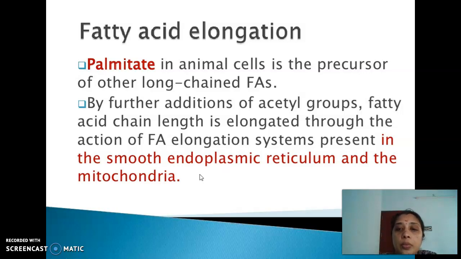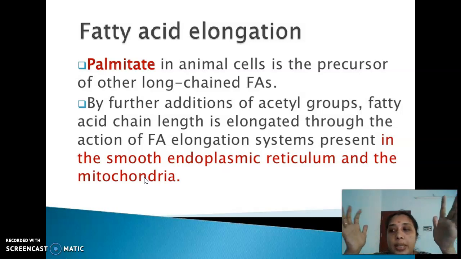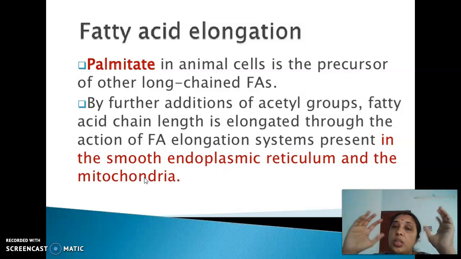Then there is another type of elongation which happens in the mitochondria. Because the mitochondria, even though it is a part of a cell, has its own machinery. The lipids needed by the mitochondria are synthesized by the mitochondria itself. Clear? So mitochondrial chain elongation is carried out by another enzyme system known as mitochondrial chain elongase. But there it is not malonyl CoA. The reaction is carried out by acetyl CoA itself, not malonyl CoA. Also NADPH is replaced with NADH. Clear. And also ATP. So these are the differences. It is entirely different from the cytoplasm or extra mitochondrial system and the microsomal system. It makes use of acetyl CoA, NADH and ATP.